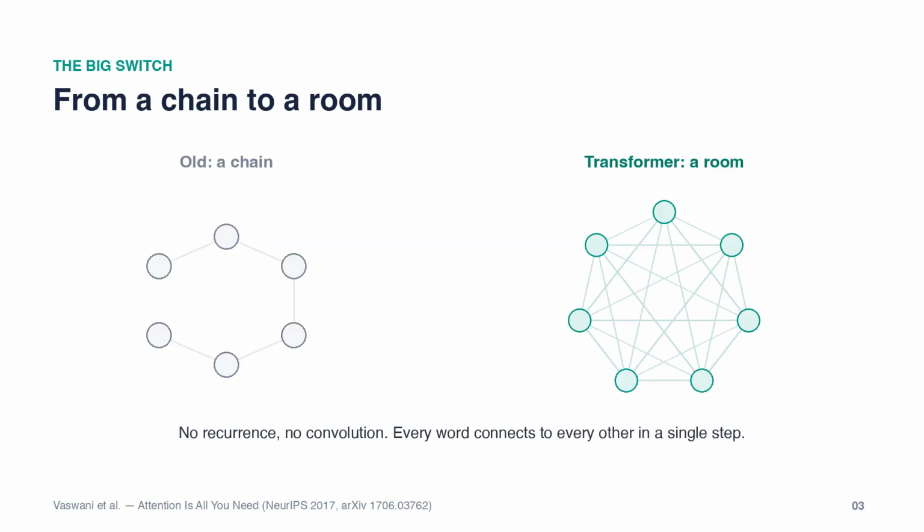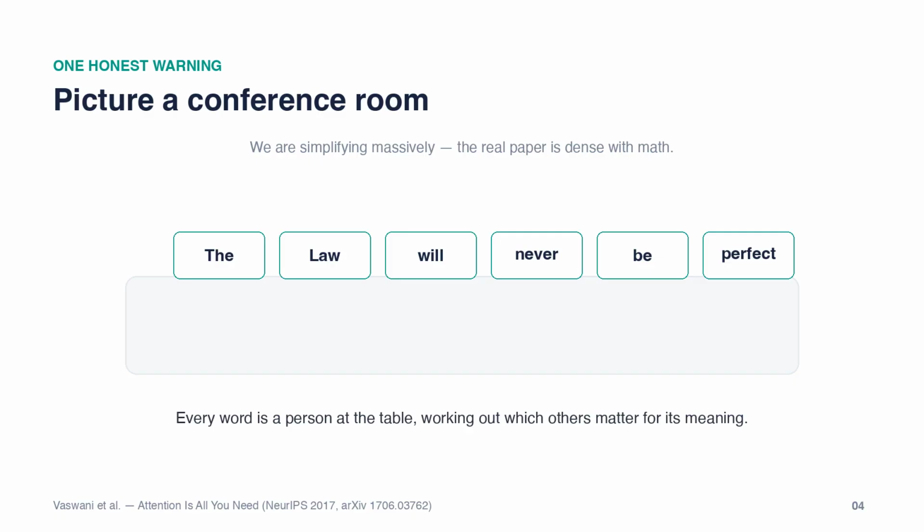The transformer threw both rules out, no recurrence and no convolutions either. Instead, every word can look at every other word in the sentence in parallel. The old families made distant words work to reach each other. Here, any 2 words connect directly, in a single step, all of them together in the same room. One honest warning before we go further: we are simplifying massively because the real paper is dense with math. But the core idea is something you can picture.